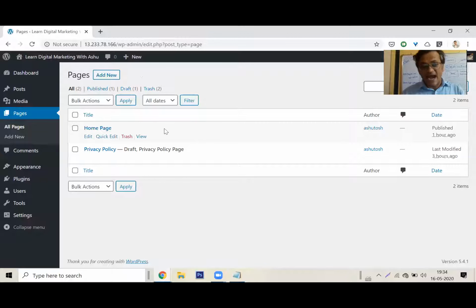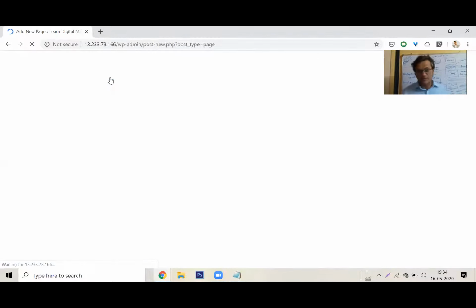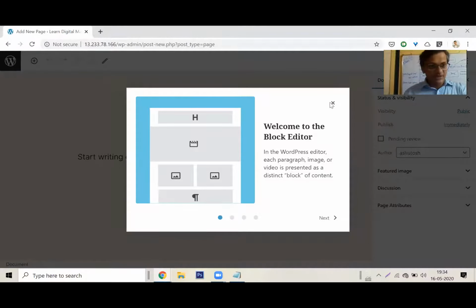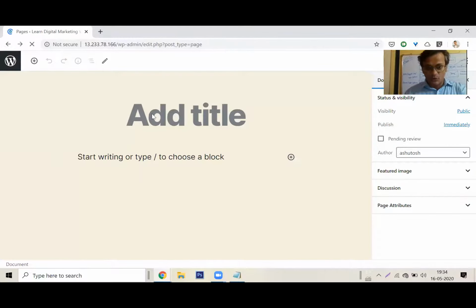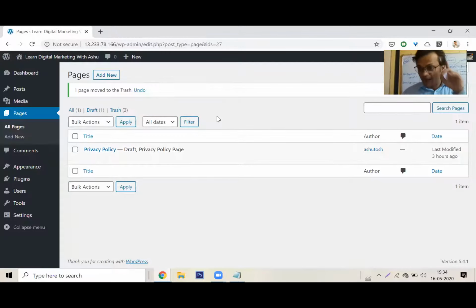Here you can see that there are 2 pages which are already there. One page was created by me, Ashutosh, the author. You know who created what. It was published an hour ago. Let me go ahead and simply create another page, which I will have as the home page. Before that, one second, I want to just delete this home page. I'll trash the home page because I just need one home page.